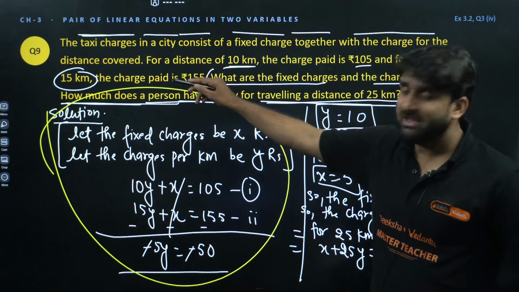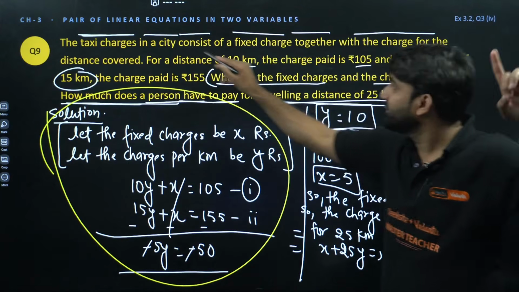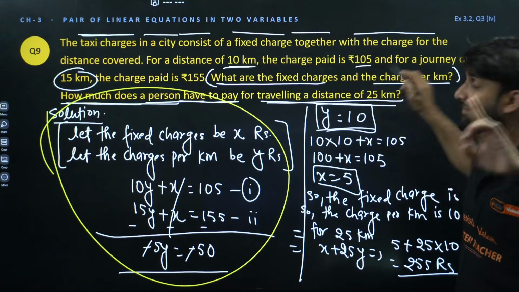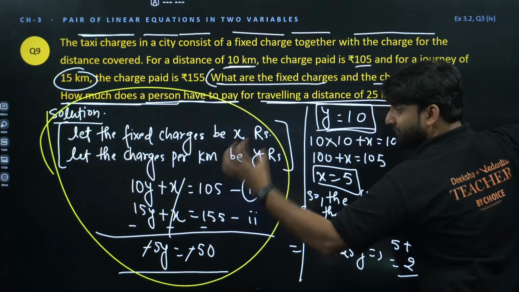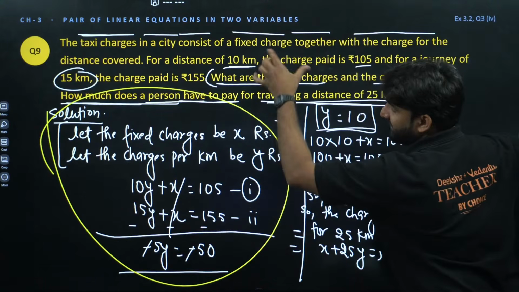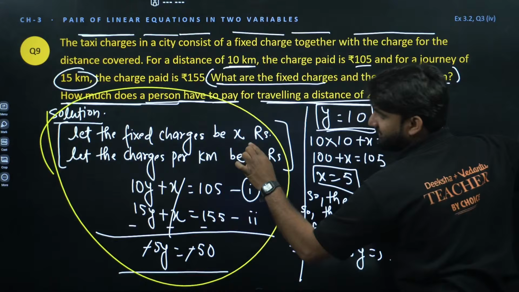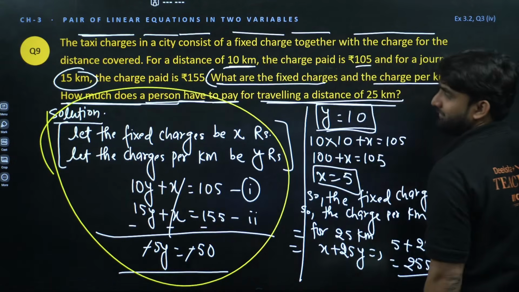Now anyone, for example, you are traveling 10 kilometers in that taxi, so your bill was 105 rupees. So my dear champion, if we have assumed y rupees for 1 kilometer, so for 10 kilometers this will be 10y, and there is a fixed charge, so plus x, because we have assumed here fixed charge. So 10y plus x, the complete bill was 105 rupees.